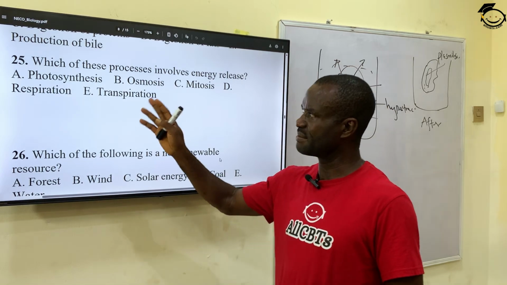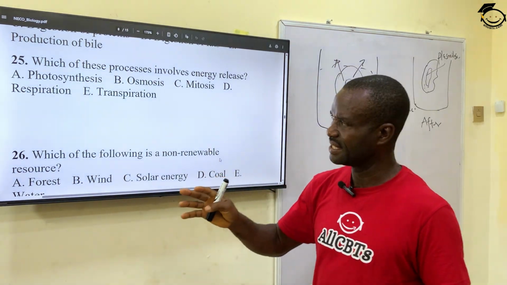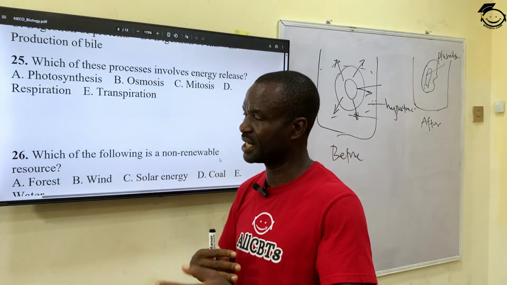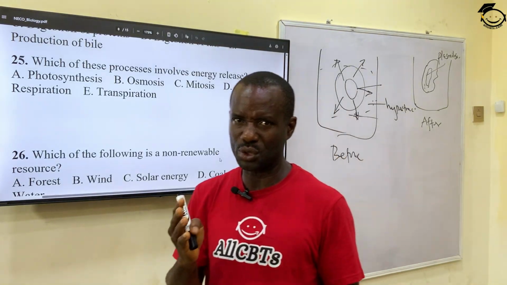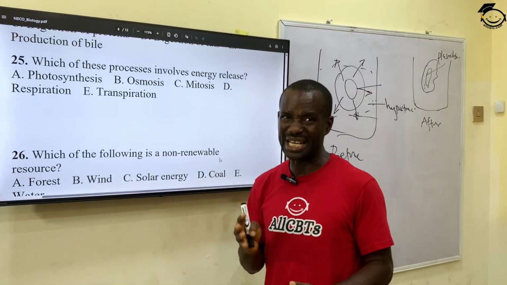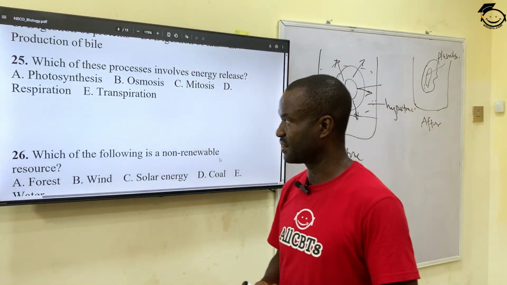The correct process, or one of the processes that releases energy, is respiration. Respiration is beyond taking in oxygen and breathing out carbon dioxide. Respiration is simply the breaking down of glucose into carbon dioxide and water to release energy. So the correct answer is D, respiration.